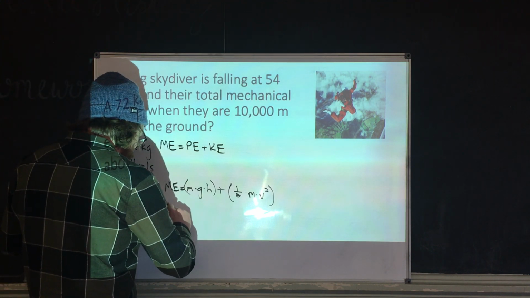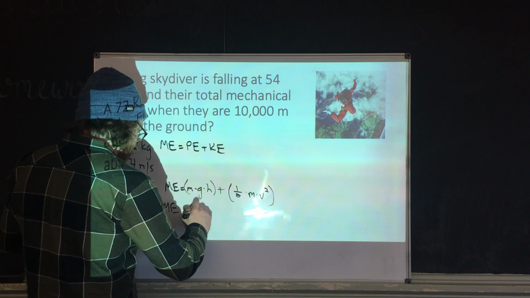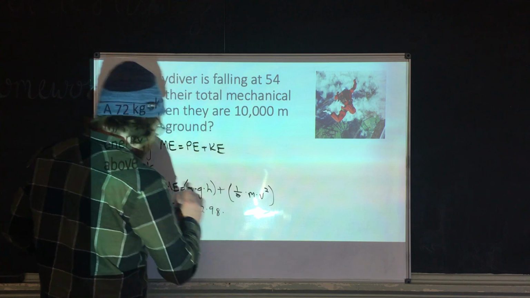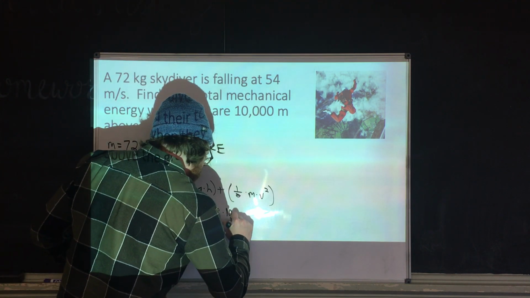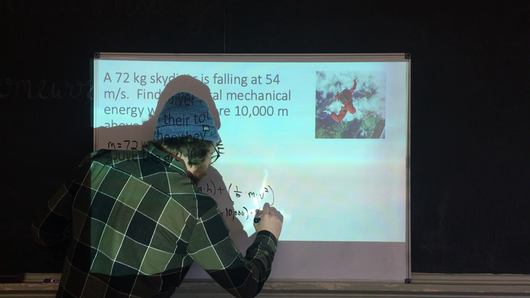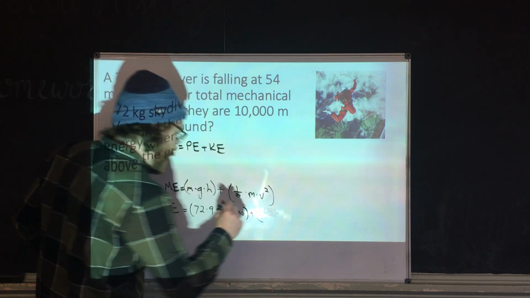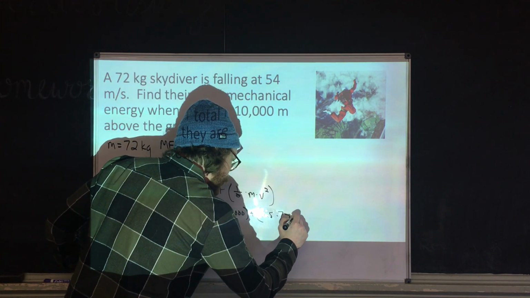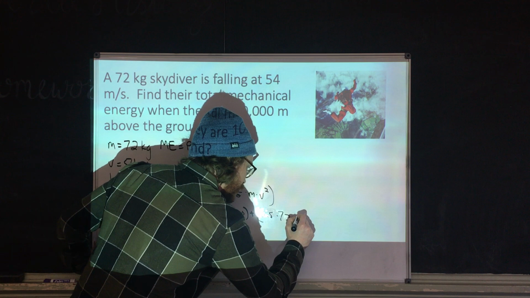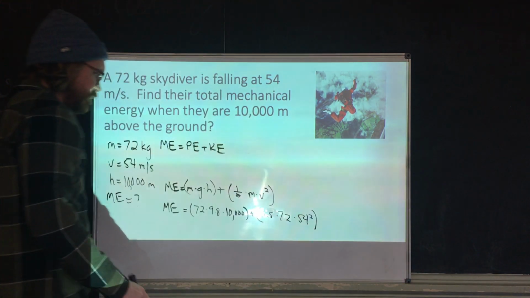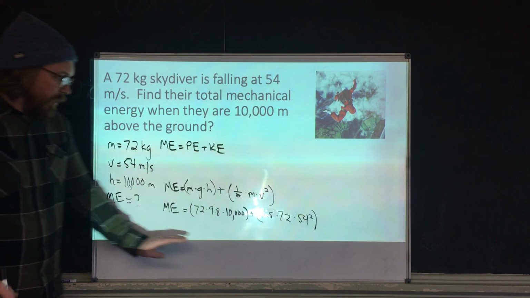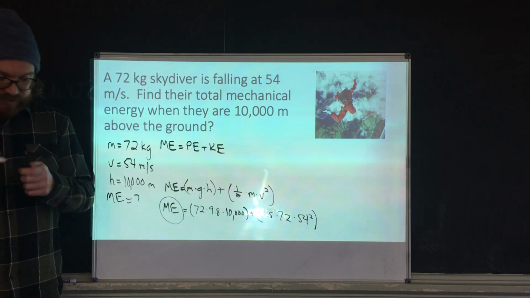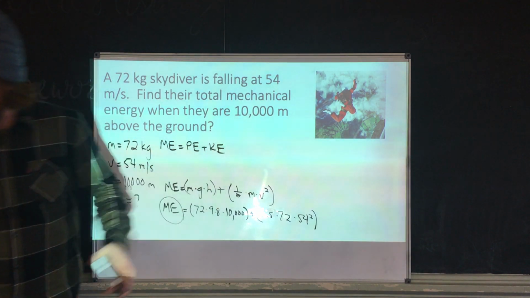So in here, mechanical energy is equal to mass, which is 72, times little g, which is always 9.8 meters per second squared, times my height, which is 10,000, plus 1/2, which I always do as 0.5, times the mass, which is 72, times my velocity, which is 54 squared. Now notice, I've got a lot of numbers going on, but my only variable is right here. So all I gotta do is put these into the calculator, and we're good to go.